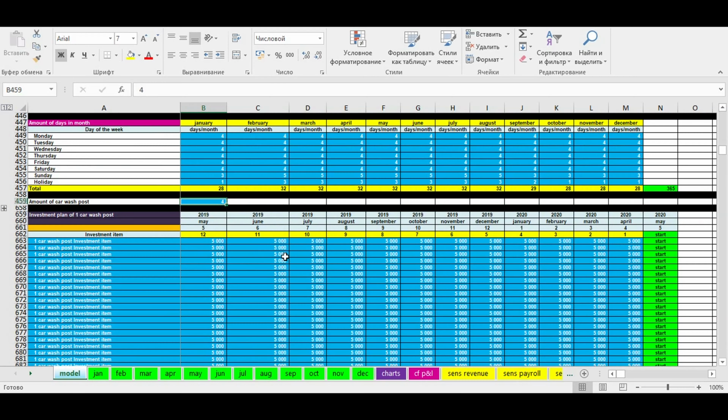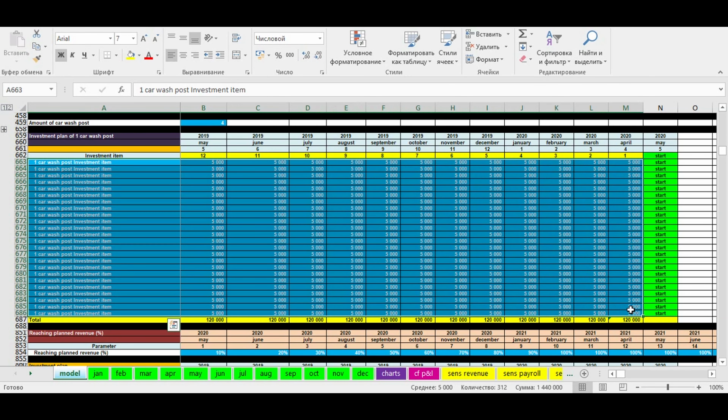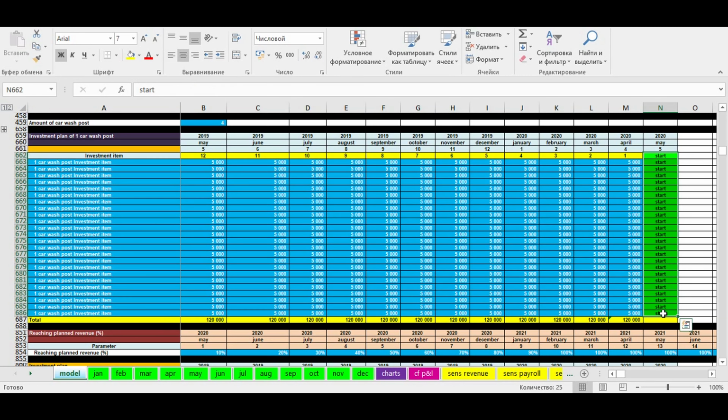The next block of inputs deals with investment needed just for one car wash post. Green column will show us the moment when we start getting the first revenue. Moving to the past from the moment of revenue, we describe our investment stage for just one car wash post. Here, we can specify what item we invest in, when we invest, and how much we invest in this item.